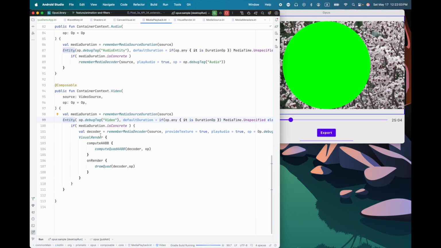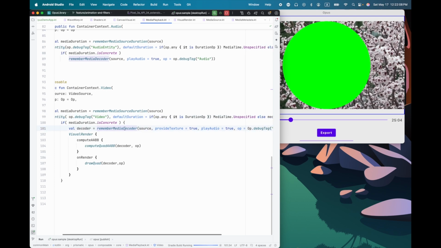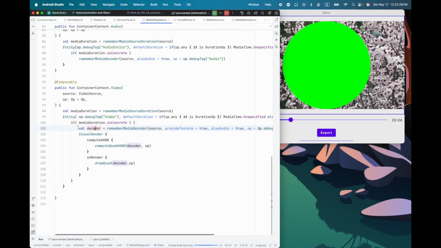Inside here, we have this remember media decoder. This basically is creating a media decoder that's going to decode the video. And we've told it that we want the texture from that video and we want it to play the audio. Because we've set provide texture to true, this decoder can be used as a texture when doing GPU rendering.